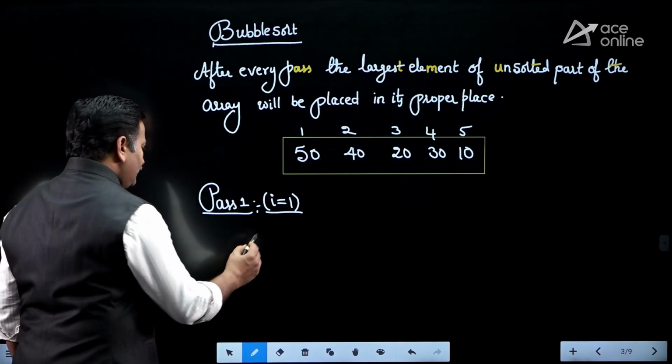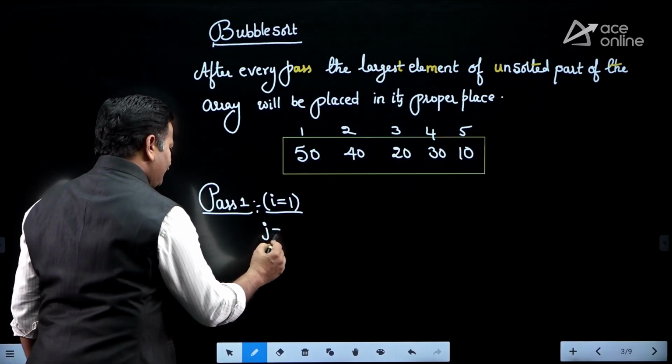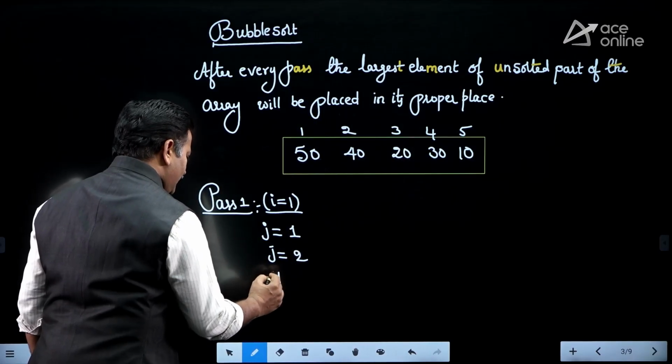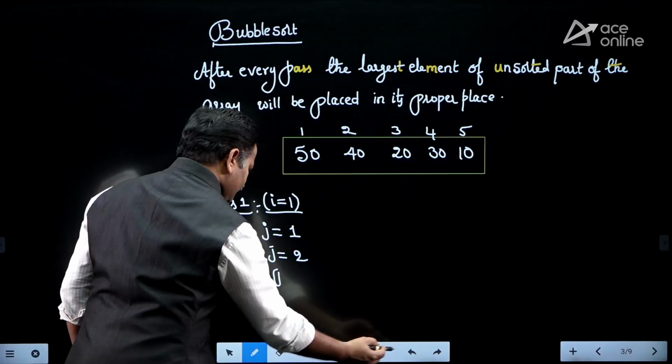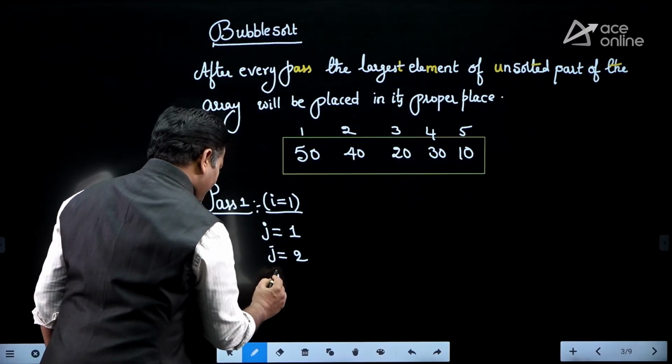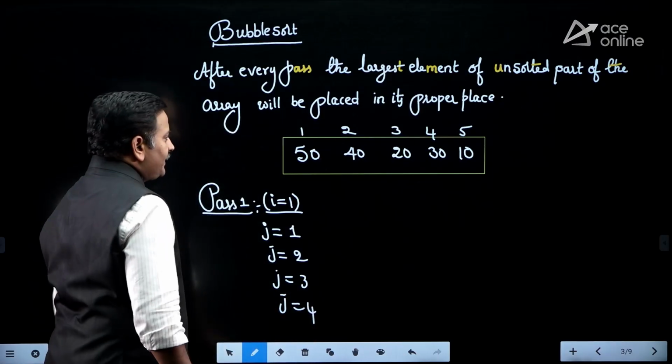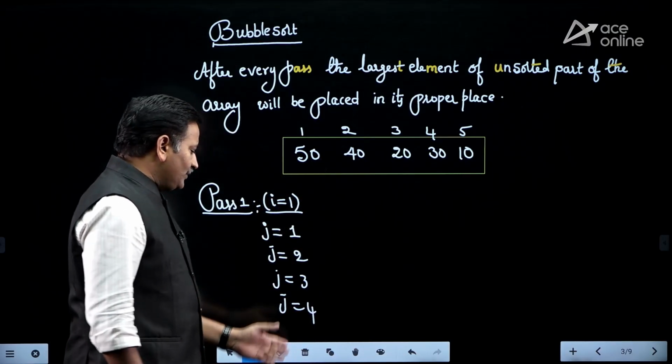When i equal to 1, we take j starting from 1, going up to j equal to 4, because if you have 5 elements, it will take only 4 comparisons.